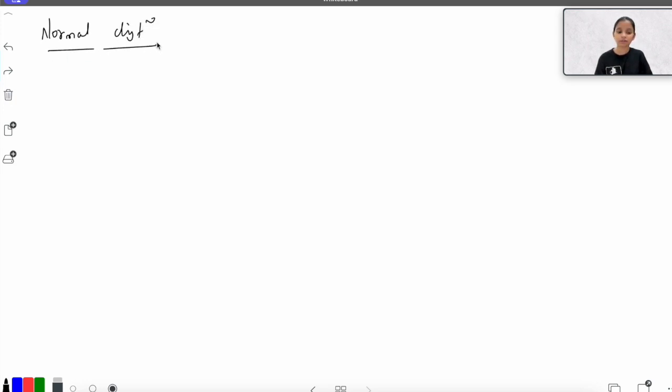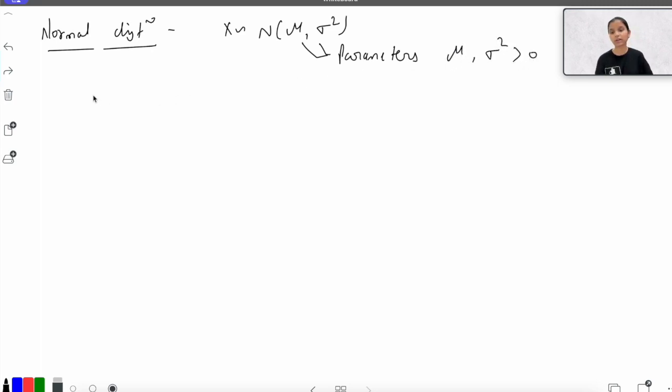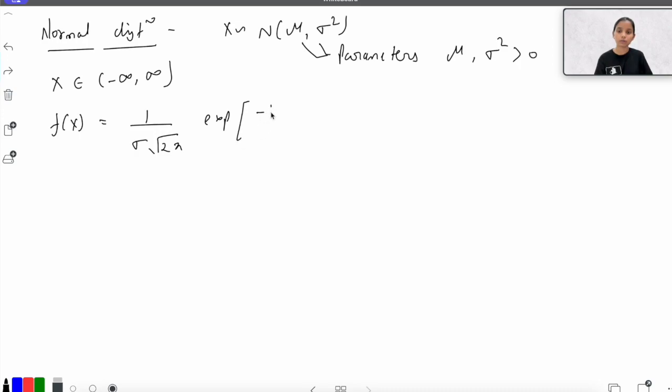Okay, so talking about the normal distribution, or you can say also the Gaussian distribution, X follows normal with the parameters mu and sigma square. These are the parameters, where sigma square is greater than 0. The domain of this distribution is from minus infinity to infinity, and the PDF is 1 upon sigma root 2 pi times exponential of minus 1 upon 2 into (x minus mu by sigma) whole square. The mean is mu and the variance is sigma square.